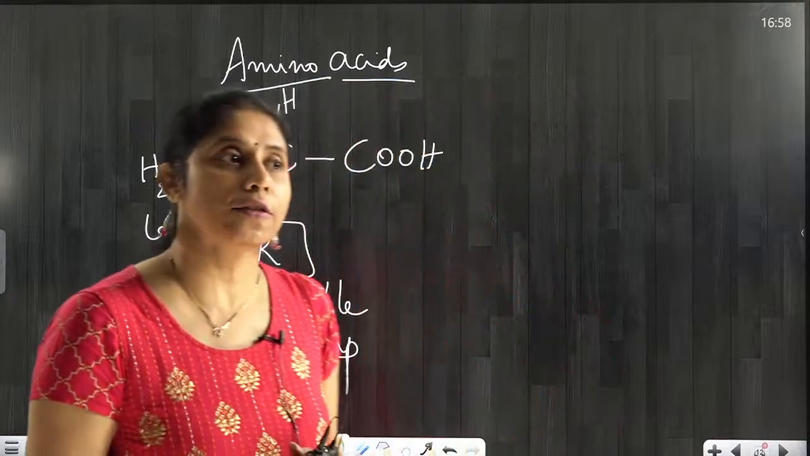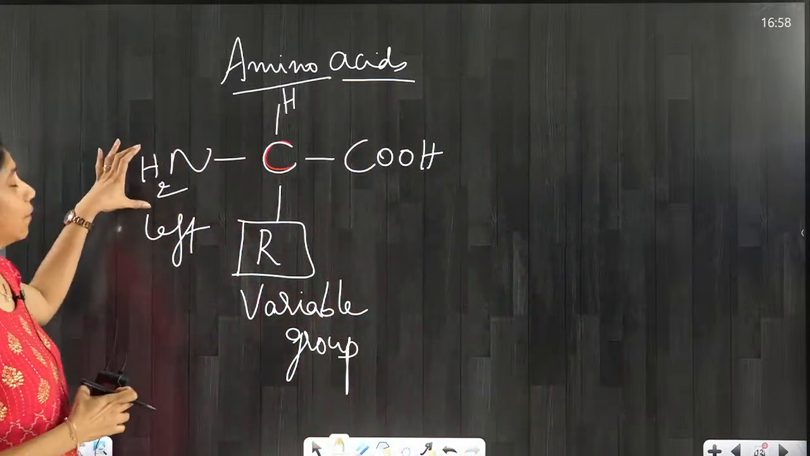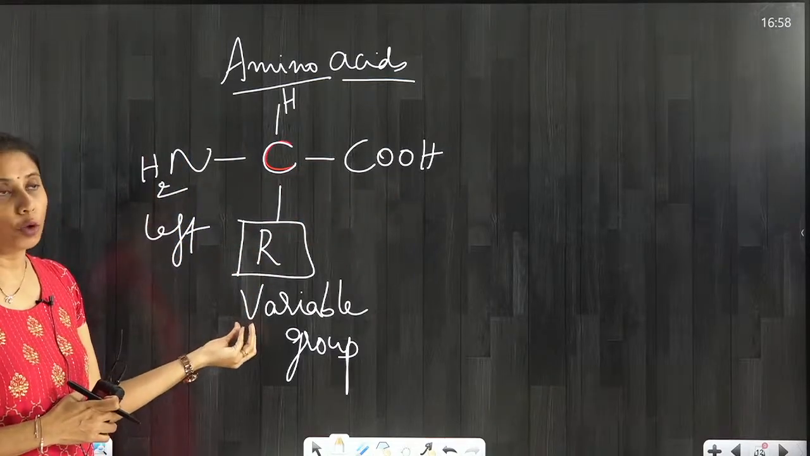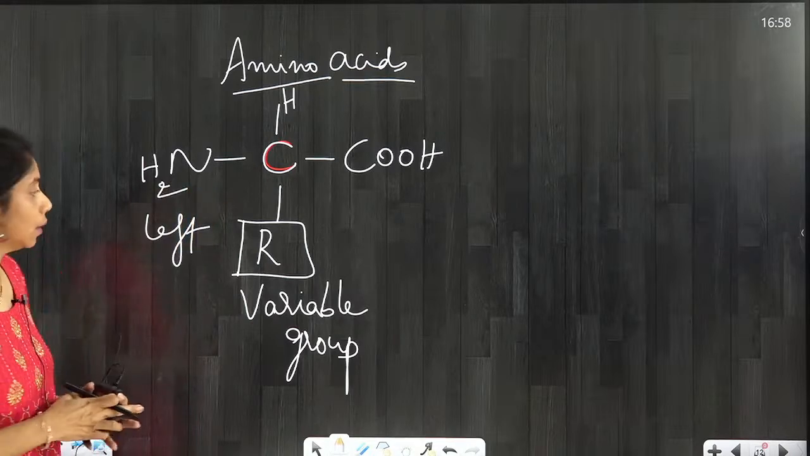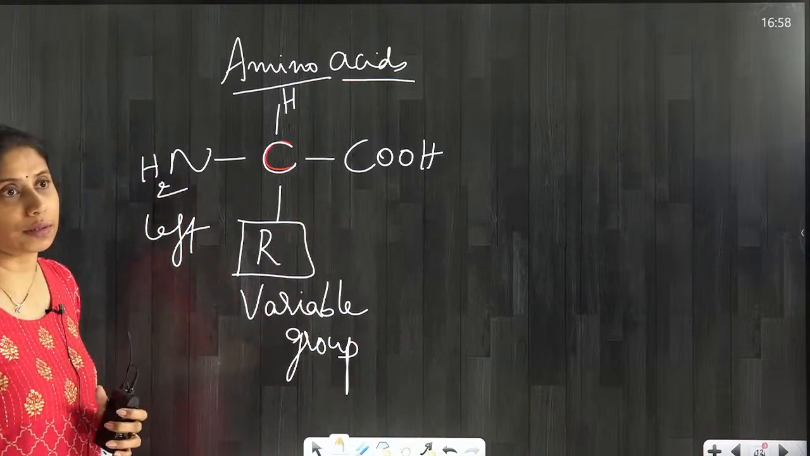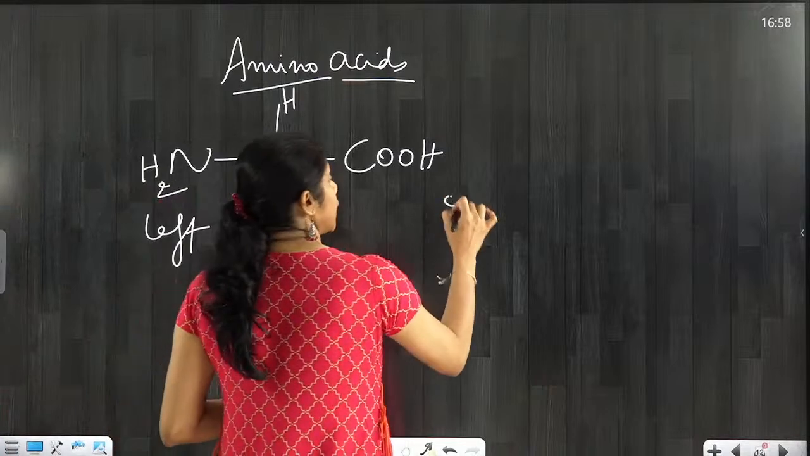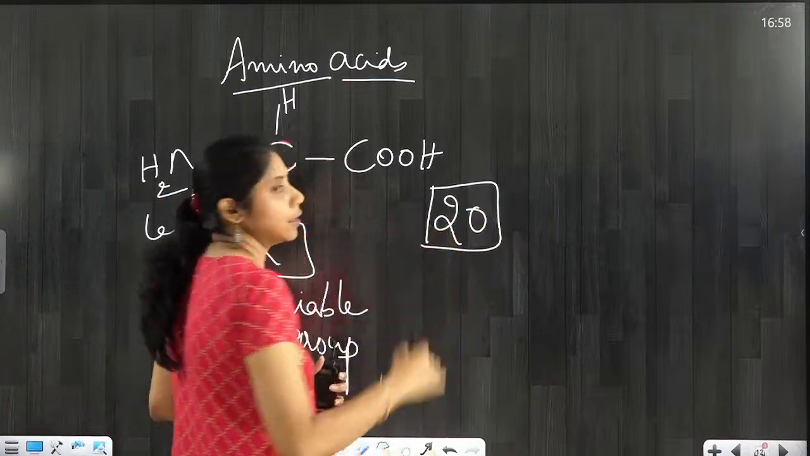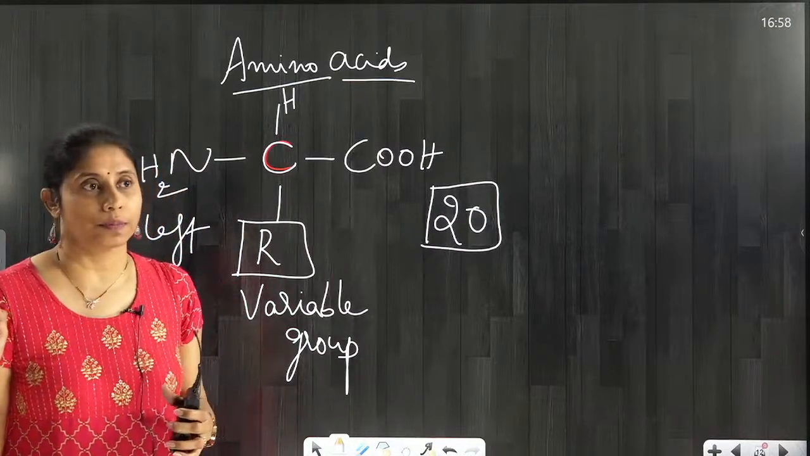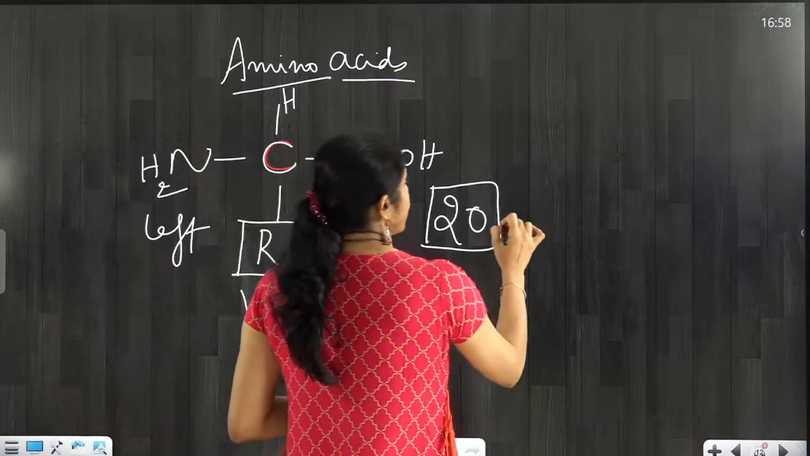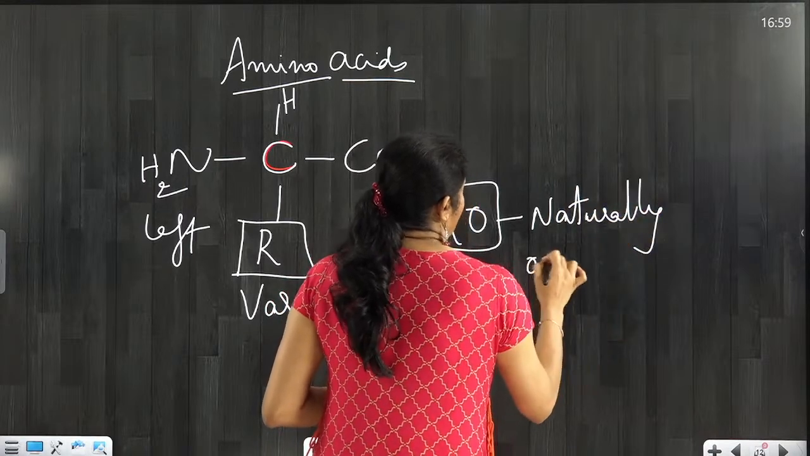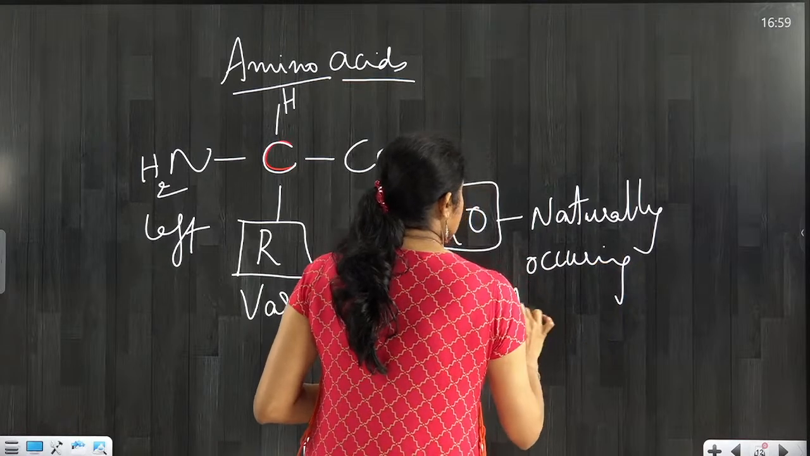Very good, carbon valency is 4. So now if you write on the left hand side amino group and right hand side COOH group, then down one R variable group, it is called as amino acid. This R variable group, if you keep on changing, you will be getting different types of amino acids. Literally, we have 20 amino acids which are available naturally. 20 naturally occurring amino acids are present, which we need to synthesize proteins.